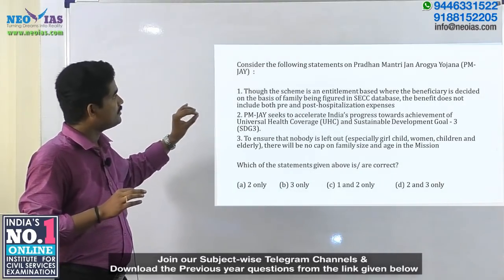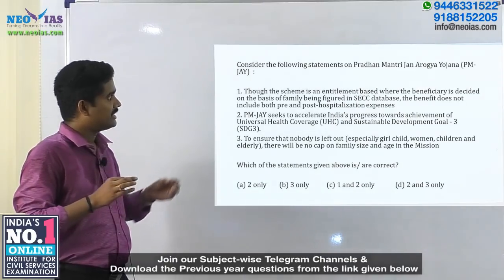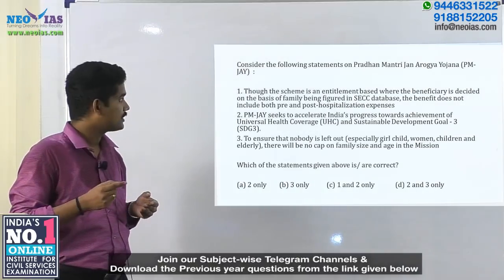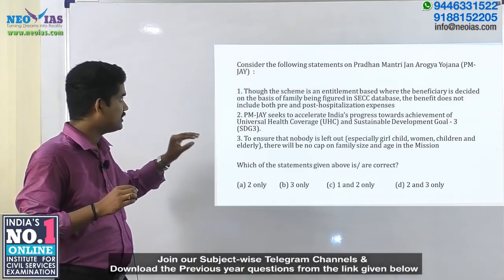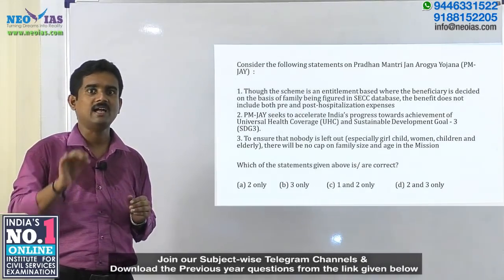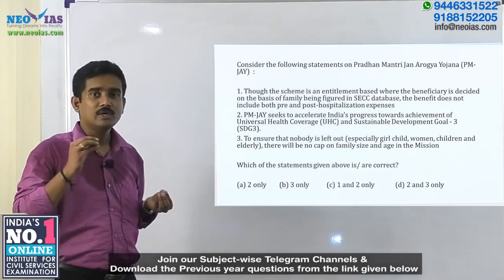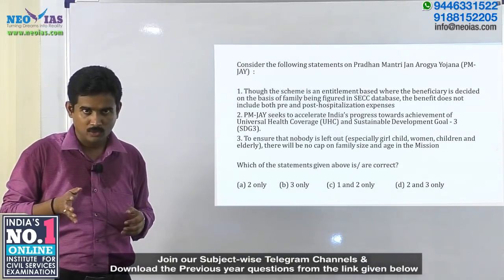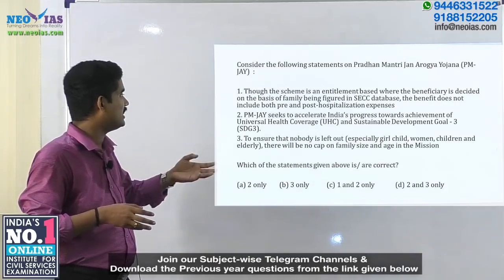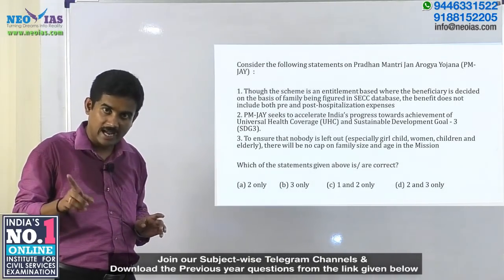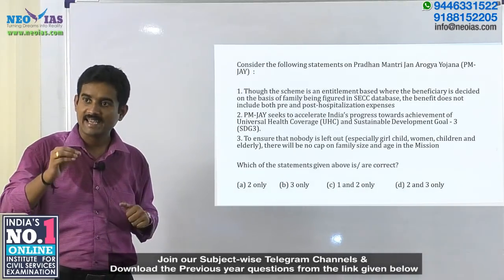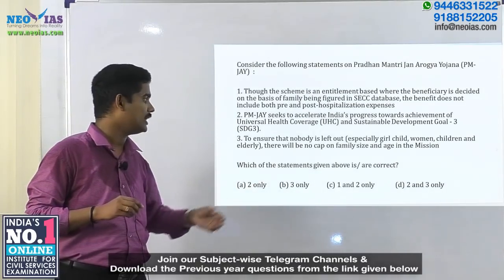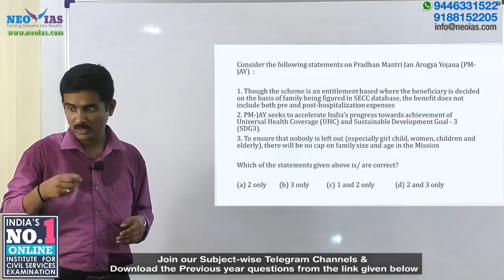Second one, PMJAY seeks to accelerate India's progress towards the achievement of universal health coverage and Sustainable Development Goal 3. SDG 3 and universal health coverage is what it is going to try to achieve is the second statement. Third one is to ensure that nobody is left out, especially girl child, women, children and elderly. There will be no cap on family size and age in the mission. These are the three statements given to us with the options as 2 only, 3 only, 1 and 2 only and 2 and 3 only.